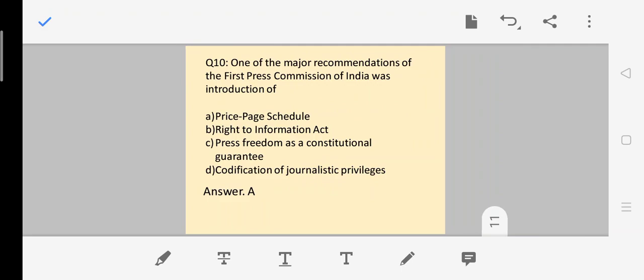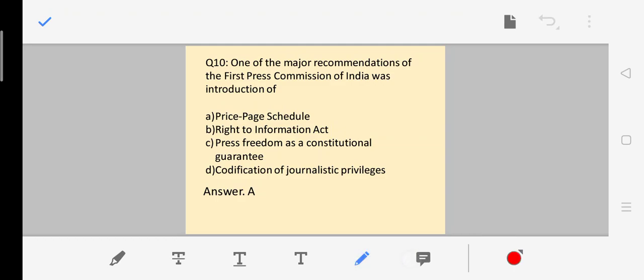Last but not the least, one of the major recommendations of the first Press Commission of India was the introduction of A. Price page schedule, B. Right to Information Act, C. Press freedom as a constitutional guarantee, and D. Codification of journalistic privileges. So, the first Press Commission had recommended a few things for the newspaper organizations, and one of those recommendations, a very important one, was price page schedule.